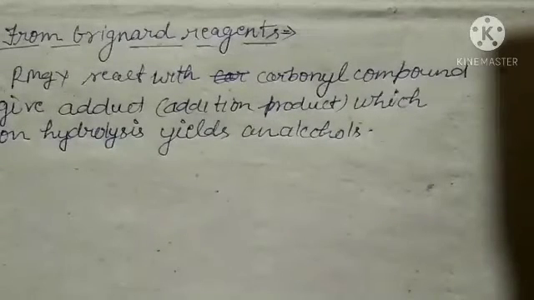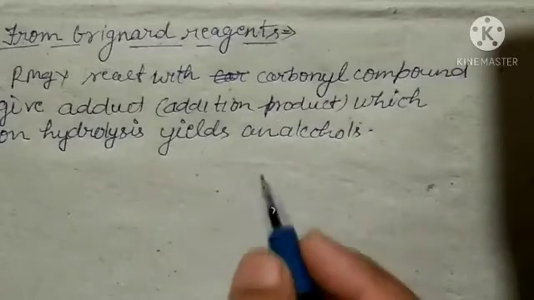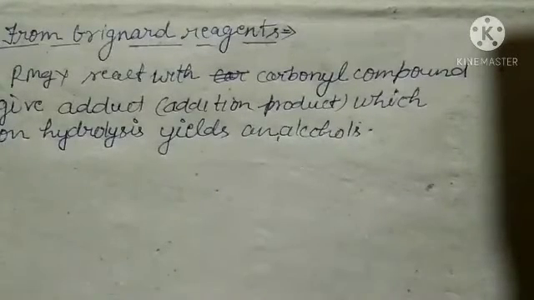What does this mean? Grignard reagent reacts with carbonyl compound, forms adduct or addition product, which on hydrolysis yields an alcohol. So by this method we get primary, secondary and tertiary, all types of alcohol.